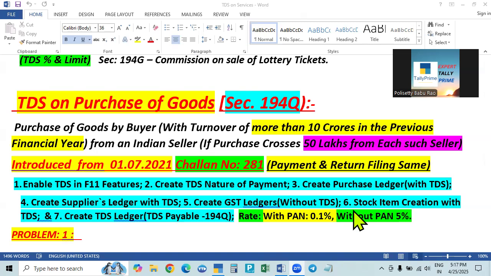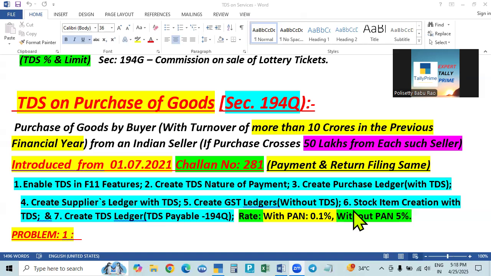It will be adjusted from the tax which he has to pay. That is, once he files the income tax return, they will calculate the tax payable, and the amount of TDS already deducted by many people from this particular deductee will be adjusted. And if the TDS is in excess, that excess will be refunded.